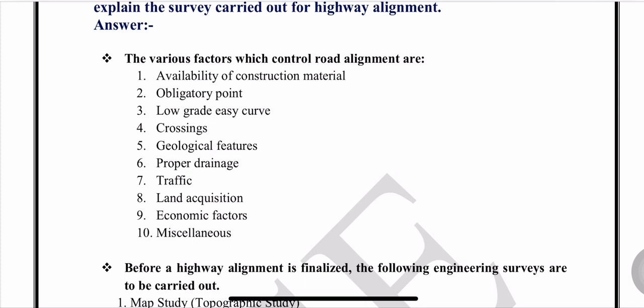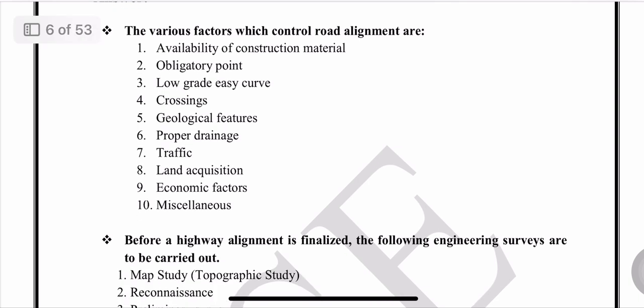Second one is the obligatory point. Obligatory points basically connect the important points, which are passing through the town, groups, villages, religious places, social places and political advantages. Third one is the low grade easy curve.